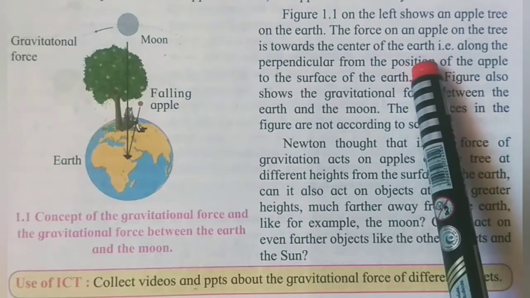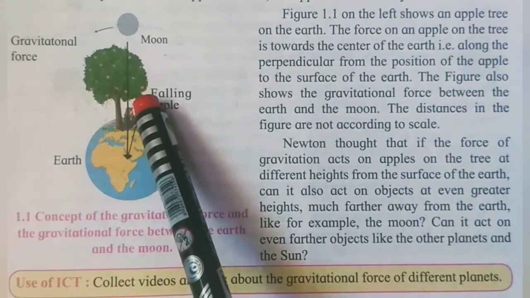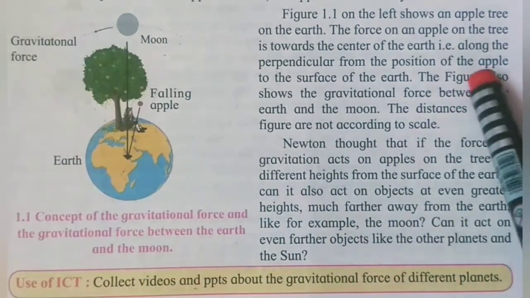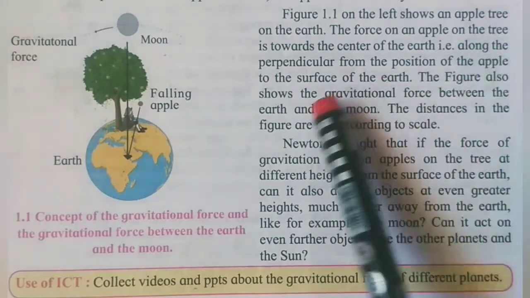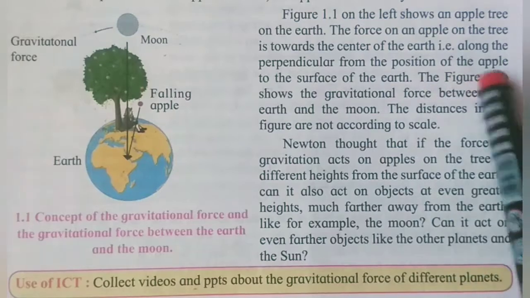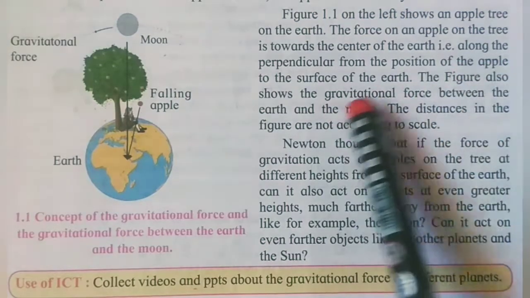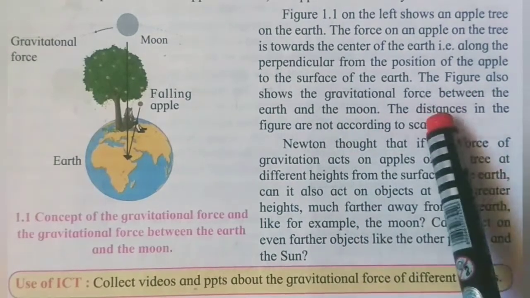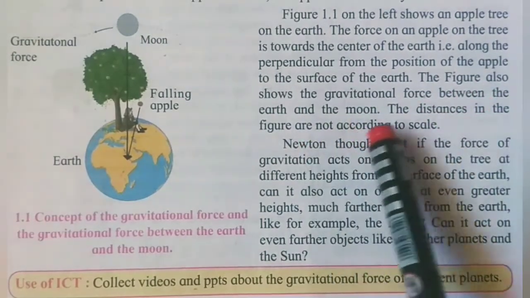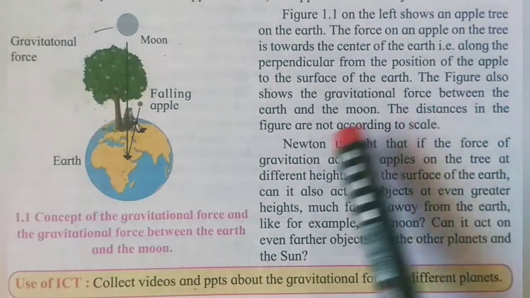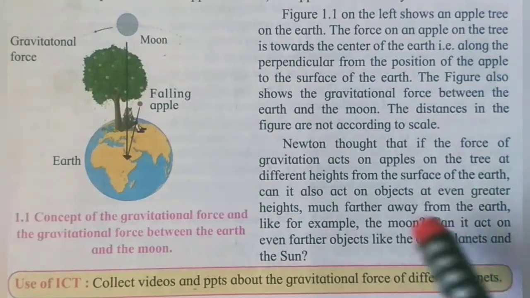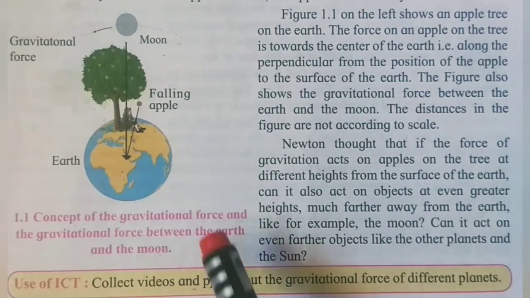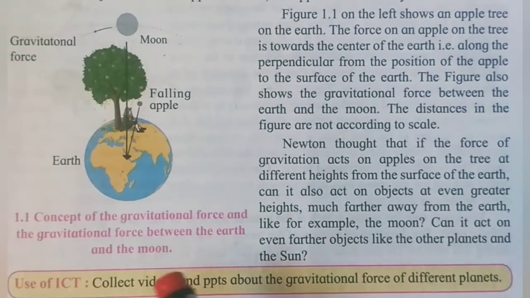So the force on an apple acts towards the center of the earth, that is along the perpendicular from the position of the apple to the surface of the earth. The figure also shows the gravitational force between the earth and the moon. The distances in the figure are not according to scale. It is just shown nearby.